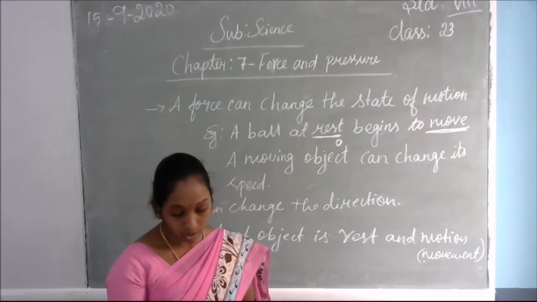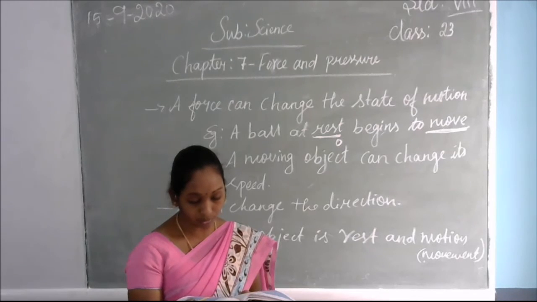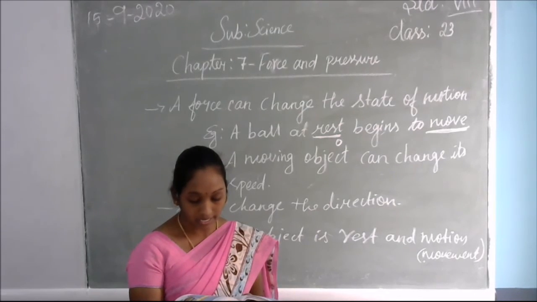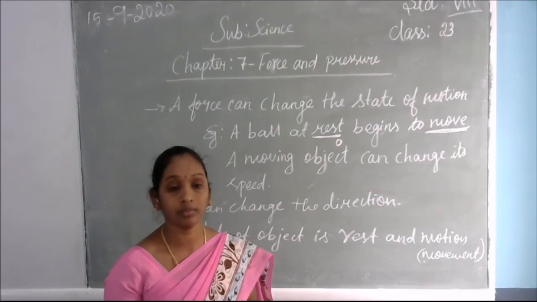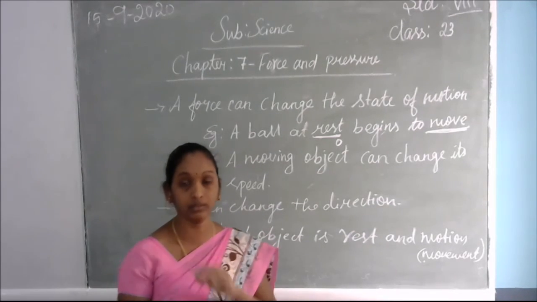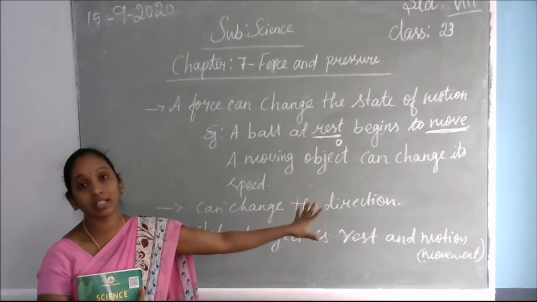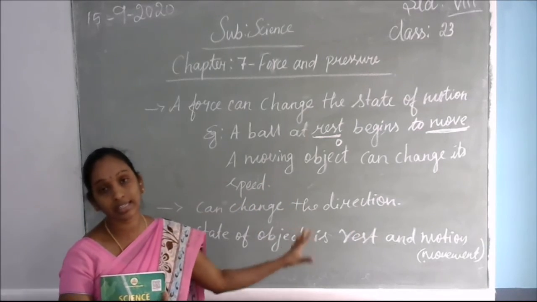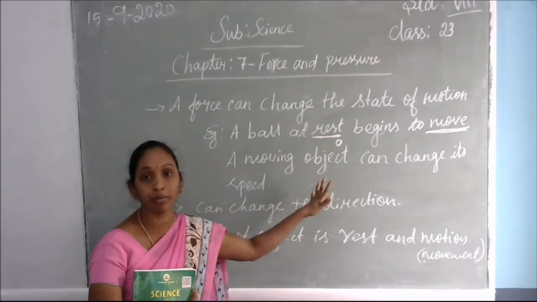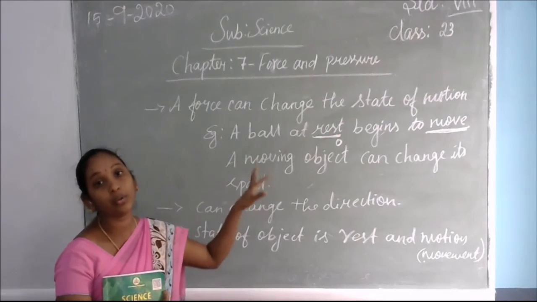A heavy box may not be moved at all, even if you apply the maximum force that you can exert. Again, no effect of the force is observed when you try to push a wall. So when the object doesn't show a result even if you apply force, it means the force we applied is not enough to move that object.